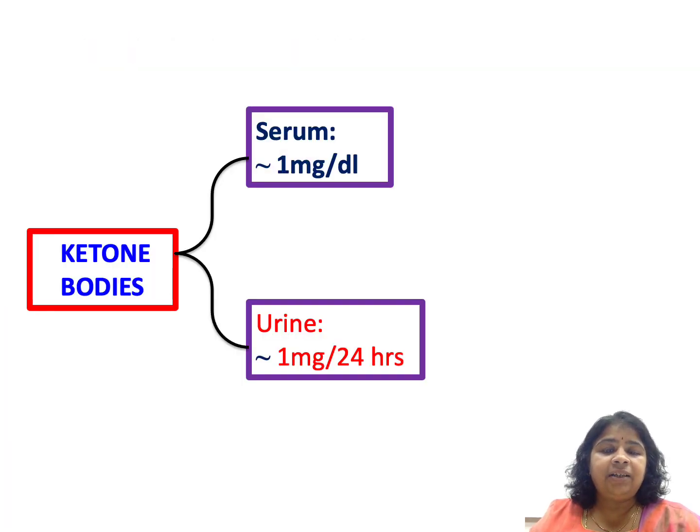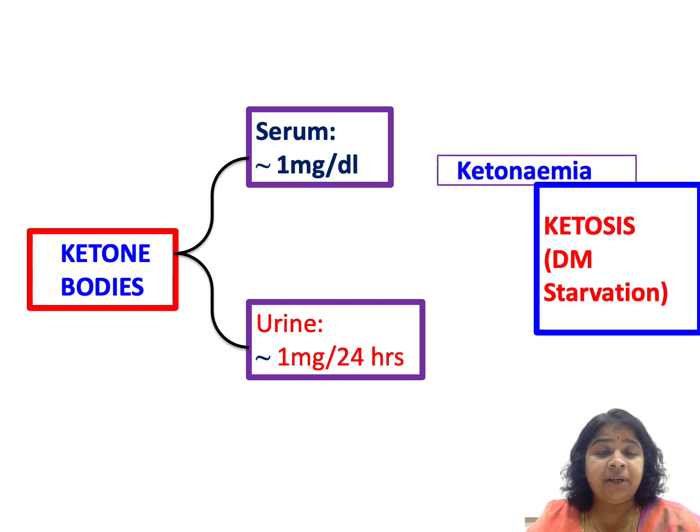So normally we produce very little ketone bodies, and that can be utilized by extrahepatic tissues. Therefore blood ketone body levels will be around 1 milligram per deciliter, and urine also will be the same. 1 milligram is excreted in 24 hours. So when the production far exceeds the utilization, that is when these levels increase in blood, and it is called ketonemia.